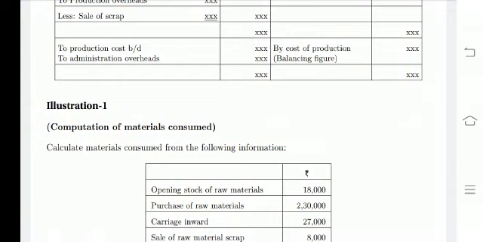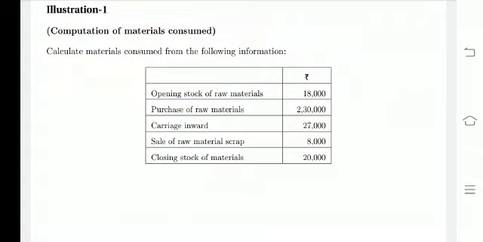So let us calculate the material consumed, that is, under the cost sheet the first part is material consumed. How to calculate material consumed? This is a small problem, take it down. Here they have given opening stock of raw material, purchase of raw material, carriage inward, sale of raw material scrap, closing stock of material amounted to 18,000, 2,30,000, 27,000, 8,000, 20,000 respectively.